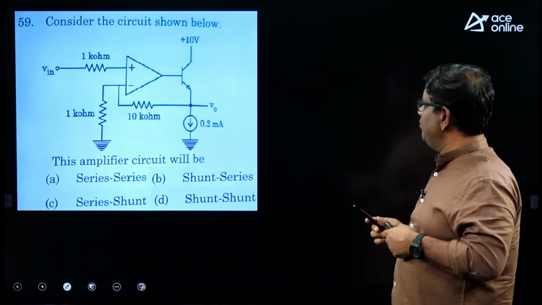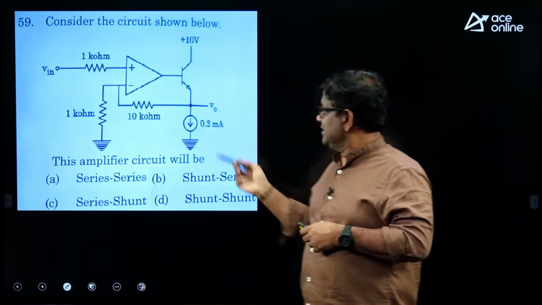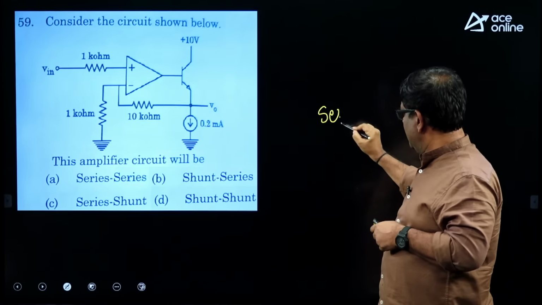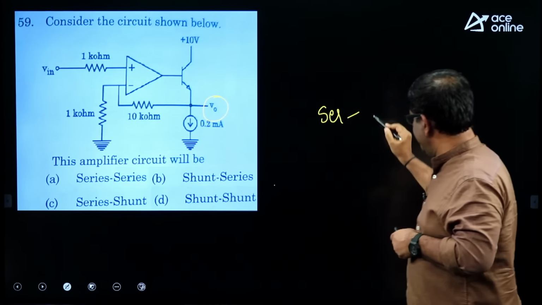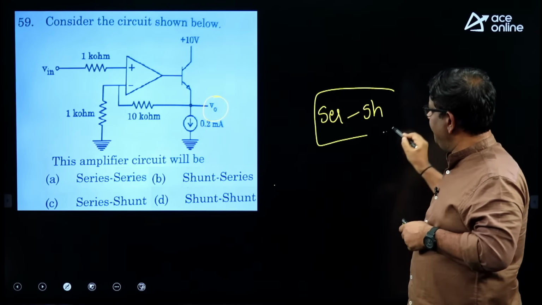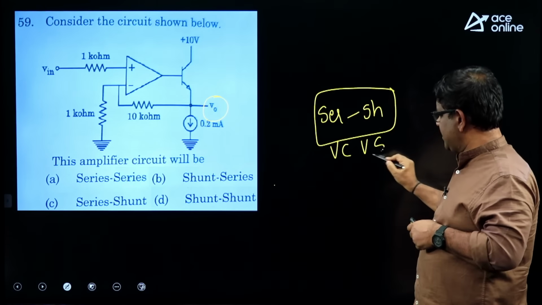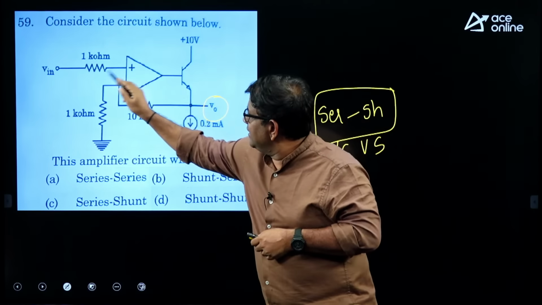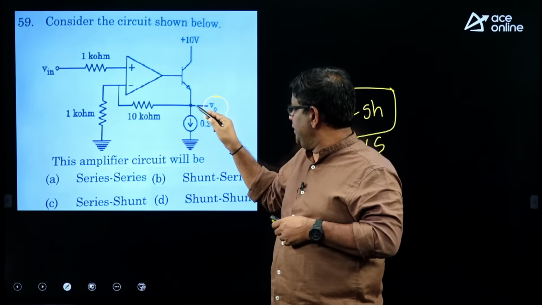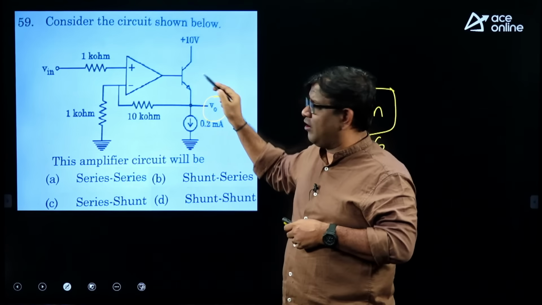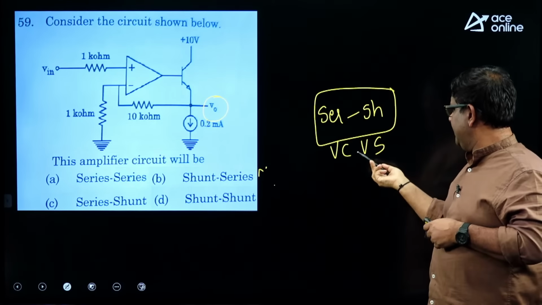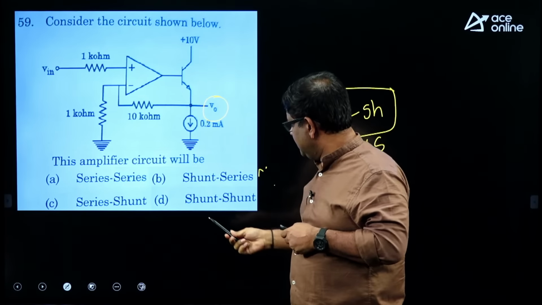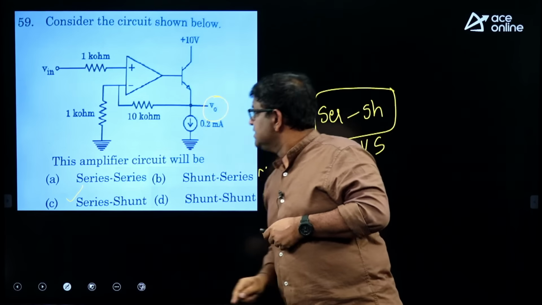Consider the circuit shown below. What is the type of feedback? So, this input is in voltage form, so naturally it is series. Output is also in voltage form, so it is shunt. So, this amplifier is a VCVS, a voltage controlled voltage source. Or you can also see that the input is given at the base and the output is taken at the emitter. So, this is a common collector configuration. Common collector is also a voltage controlled voltage source. So, out of the 4 options, series shunt, option C is the right option.